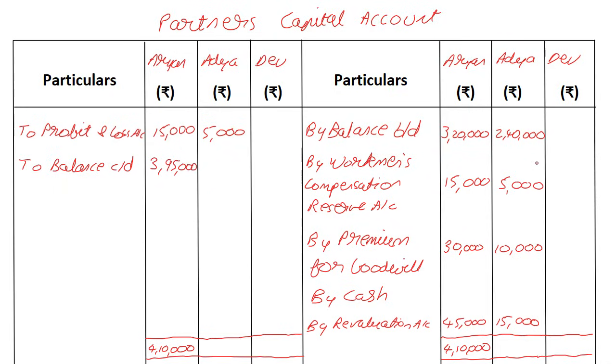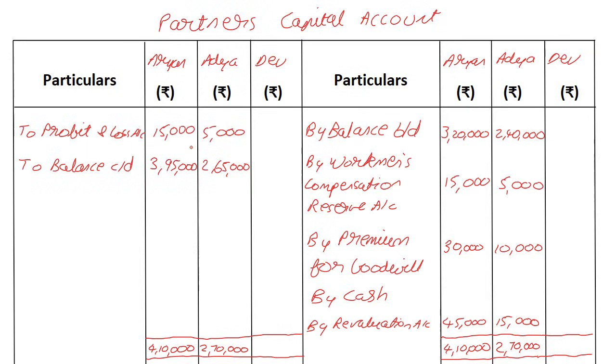3,95,000. Now, again, we add. So 15 plus 5 is going to give me 20 plus 10, 30 plus 2 lakh 40, I think is 2 lakh 70, which again I can write on both the sides, 2 lakh 70,000. And subtract this. So I'm going to end up with 2 lakh 65,000.